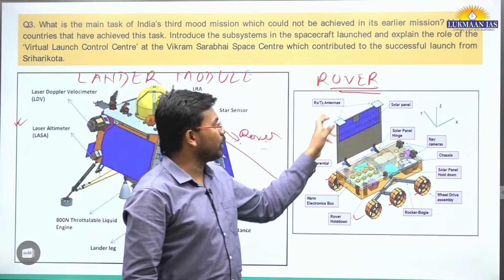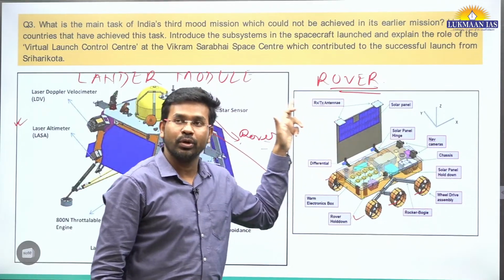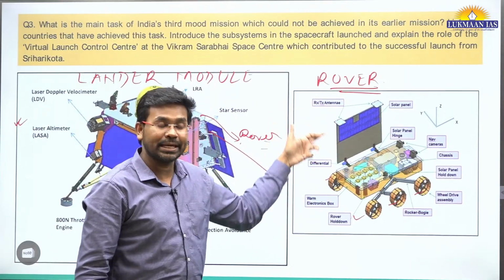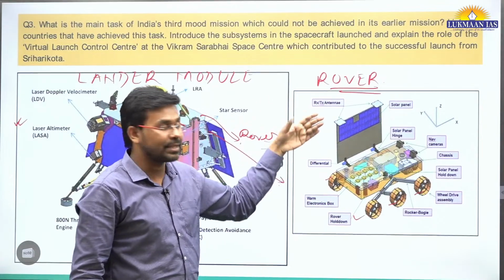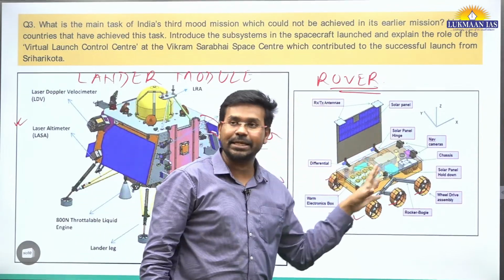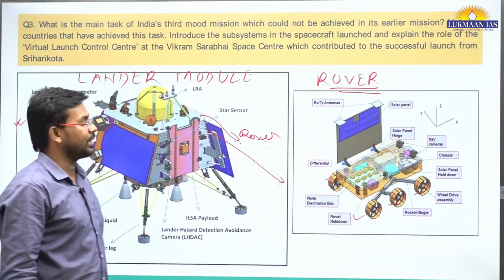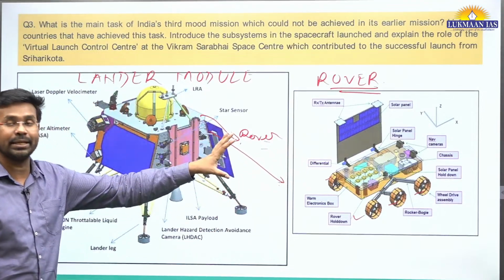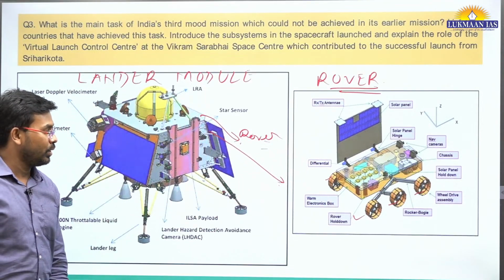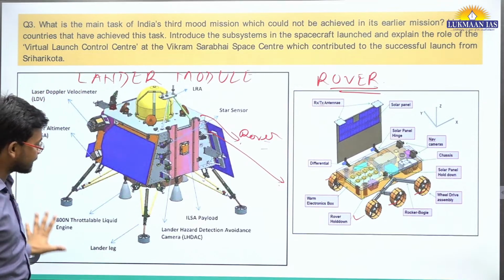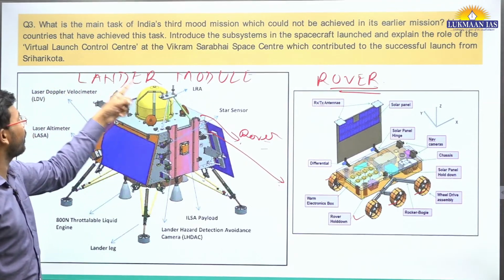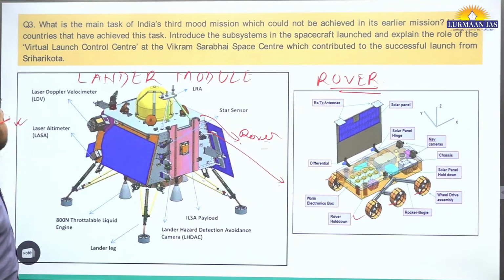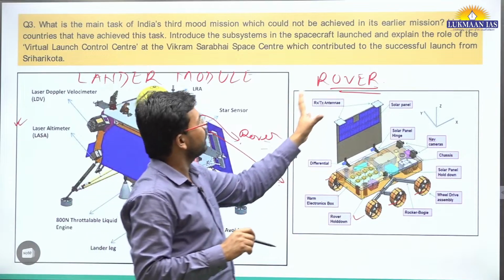In the rover module, they have a solar panel also. From the solar panel, it will get energy from the sun, and it will power the systems on this rover module. So the lander module has various sub-components over here. These are some of the important ones we have discussed. Then we have the rover module.